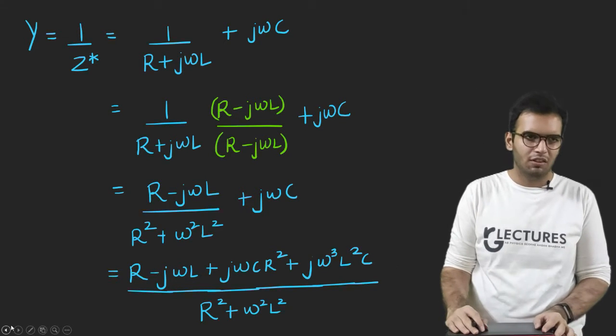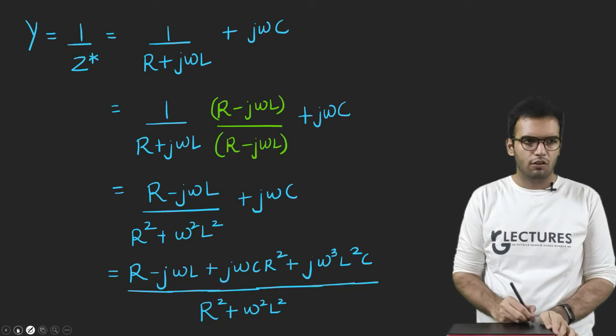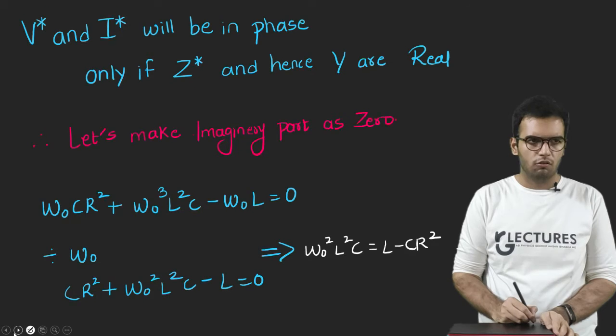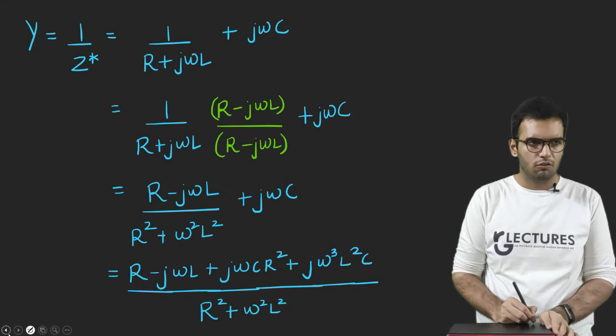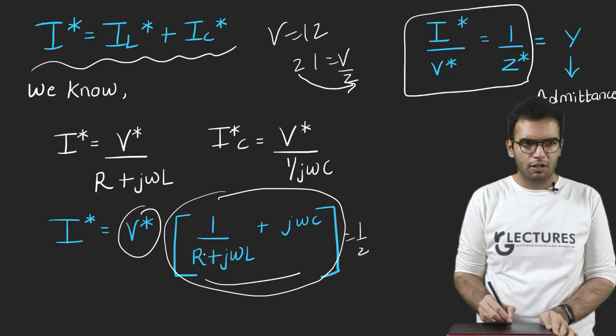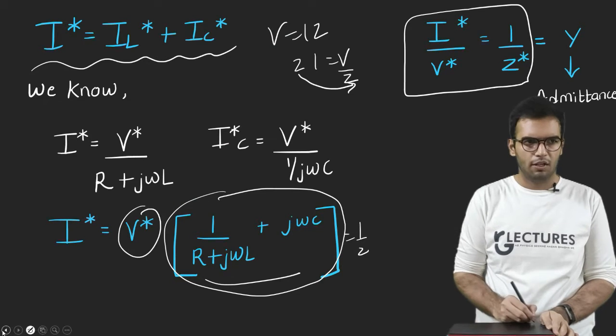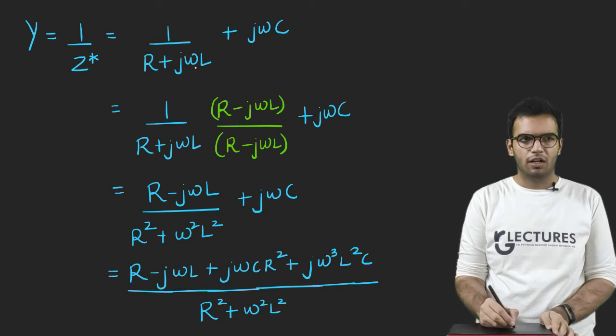Most of the books mention them. If you do not have this, just forward this video for a few seconds. There are just 2 slides. So this is my 1 upon Z here, 1 upon R plus j omega L, j omega C. I have written it like this.